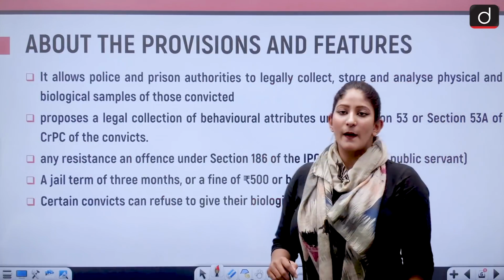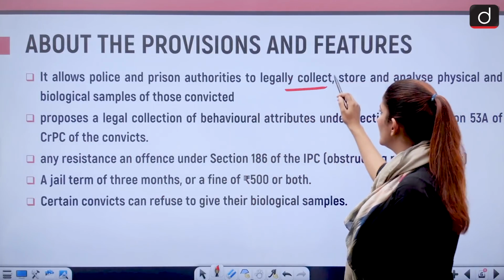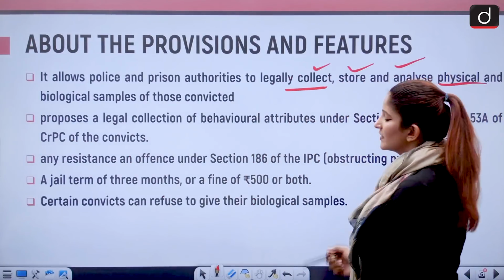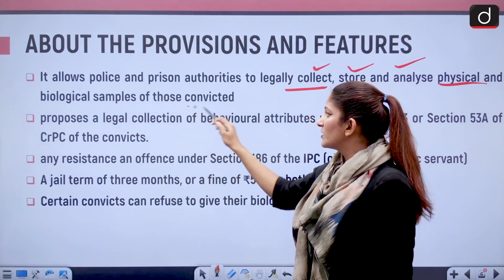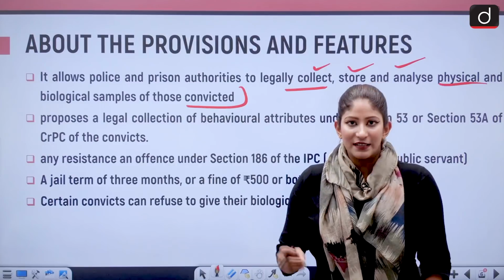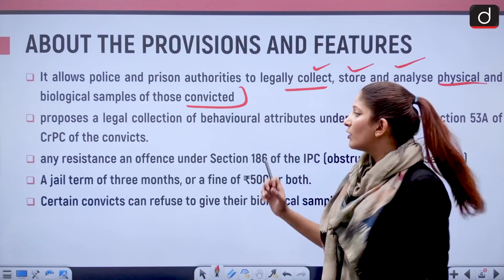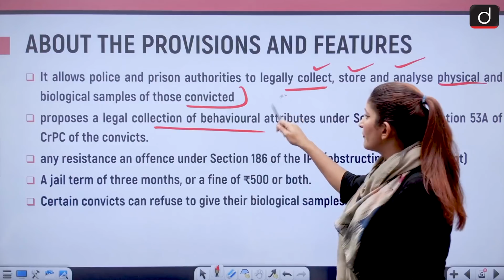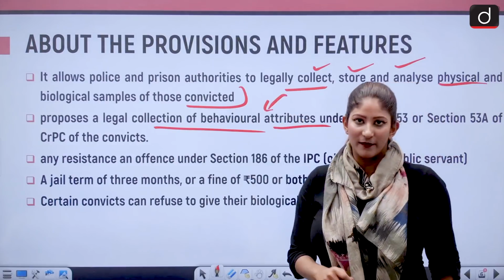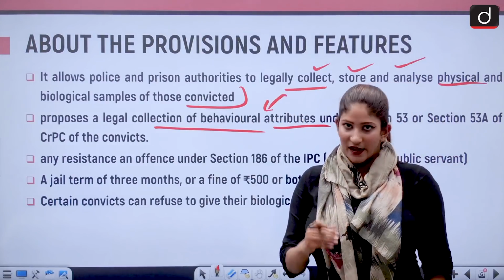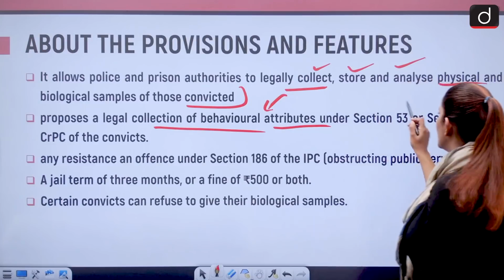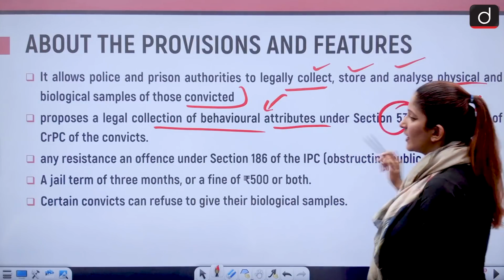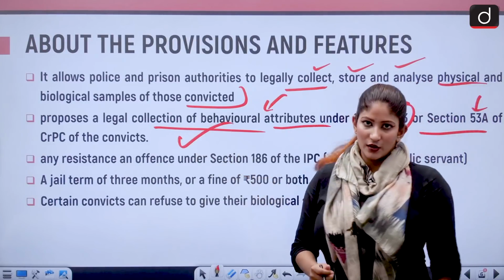Now it allows police and prison authorities to legally collect, store and analyze physical as well as biological samples such as retina scan and iris scan. Also, it proposes the legal collection of behavioral attributes such as handwriting and signature. This is under section 53 or section 53A of the CrPC, for the convicts.